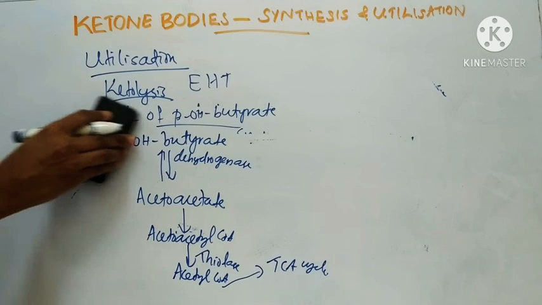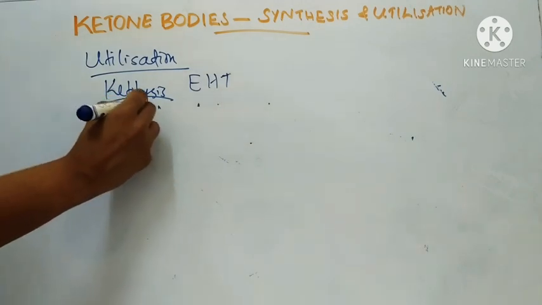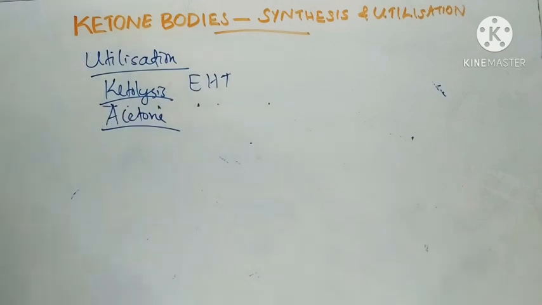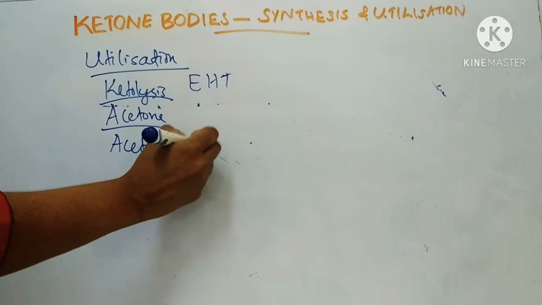Then coming to the fate of acetone. Acetone is difficult to oxidize in vivo because it is a volatile substance and it is exhaled through the lung. It is not metabolized in the body. In one possibility, acetone is converted back to acetoacetate.